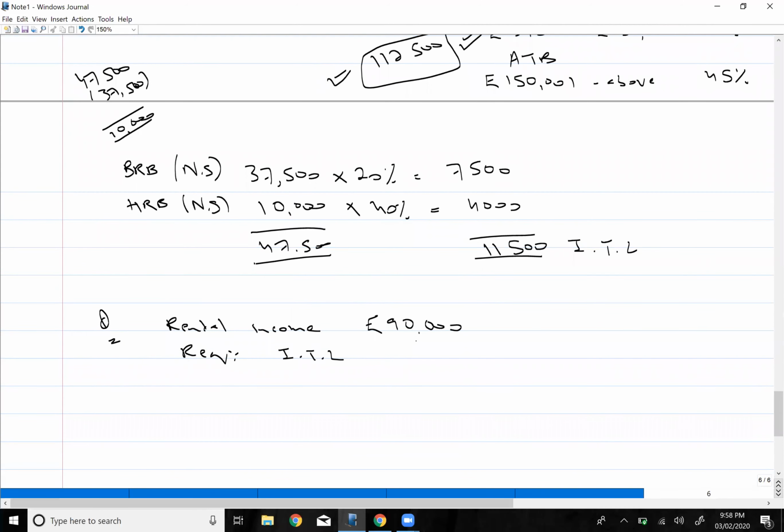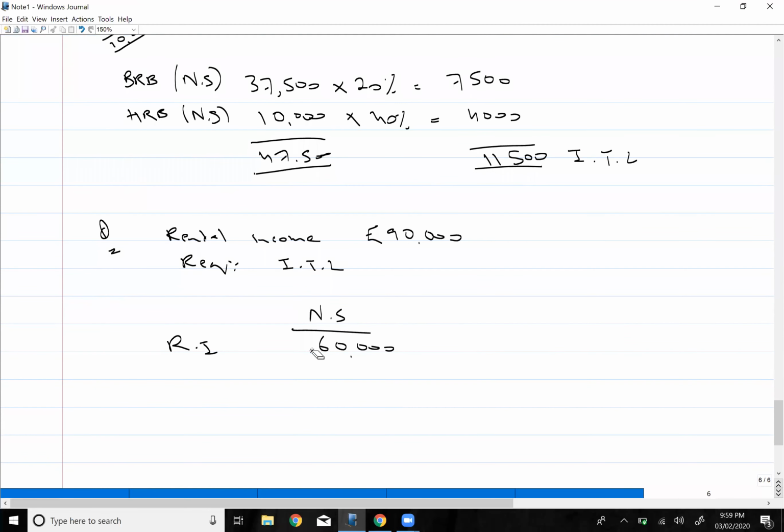Rental income is again a non-saving income. So rental income is 90,000, sorry, not 60,000. Now on this entire 90,000, you don't have to pay the tax.